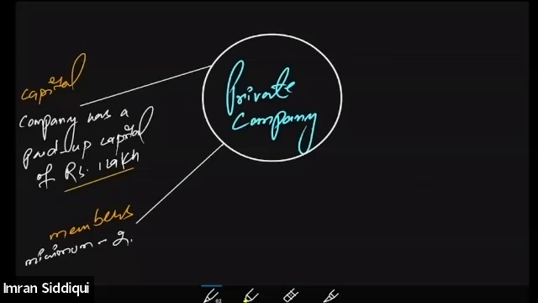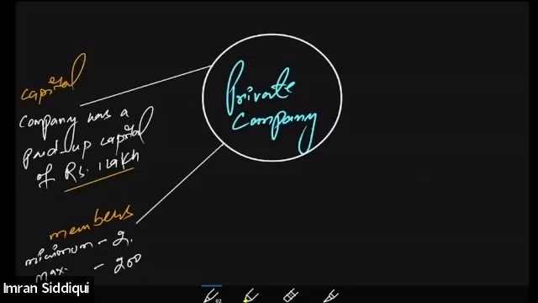And Companies Act 2013 further limits the maximum number of persons in case of the private company. In case of a private company, there is a limit upon the maximum number of members. Not more than 200 members can be there in case of a private company. You have to remember that.